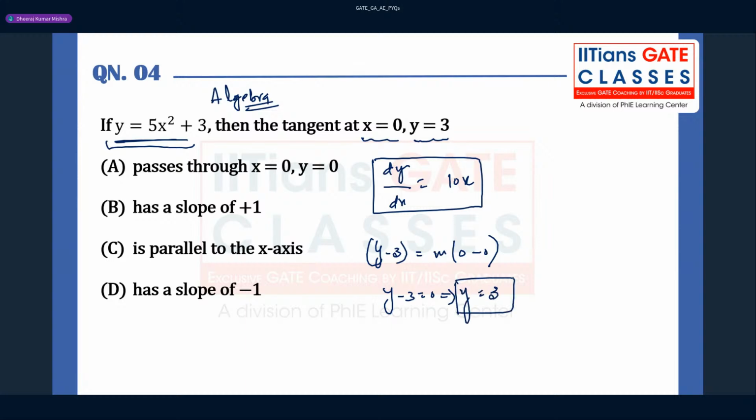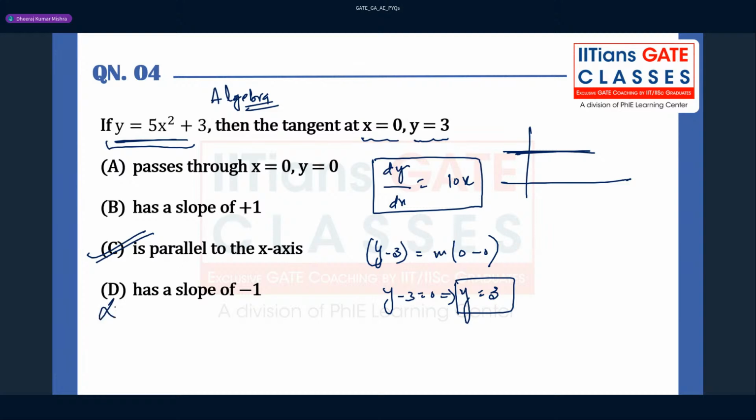So you can say that y equal to 3, what is y equal to 3? It is parallel to the x-axis, right? So the answer for this question will be option C. This question is a very simple question that you can always do, okay?